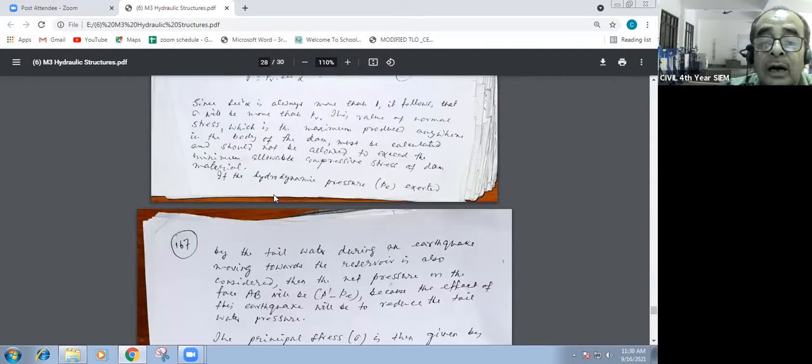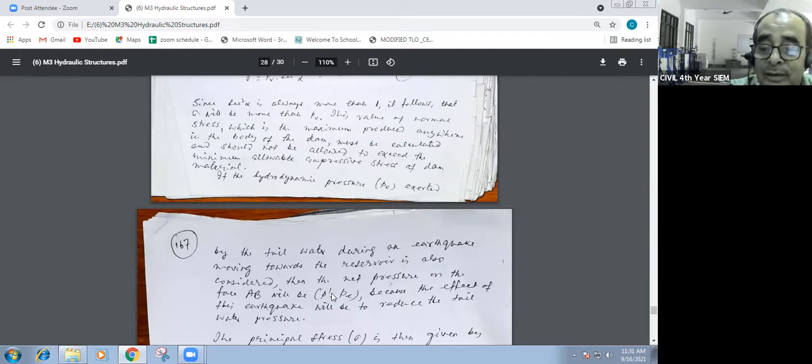If the hydrodynamic pressure PE, already discussed in case of seismic effect, exerted by the tailwater during an earthquake, moving towards the reservoir, is also considered, then the net pressure on the face AB will be P dash minus PE.